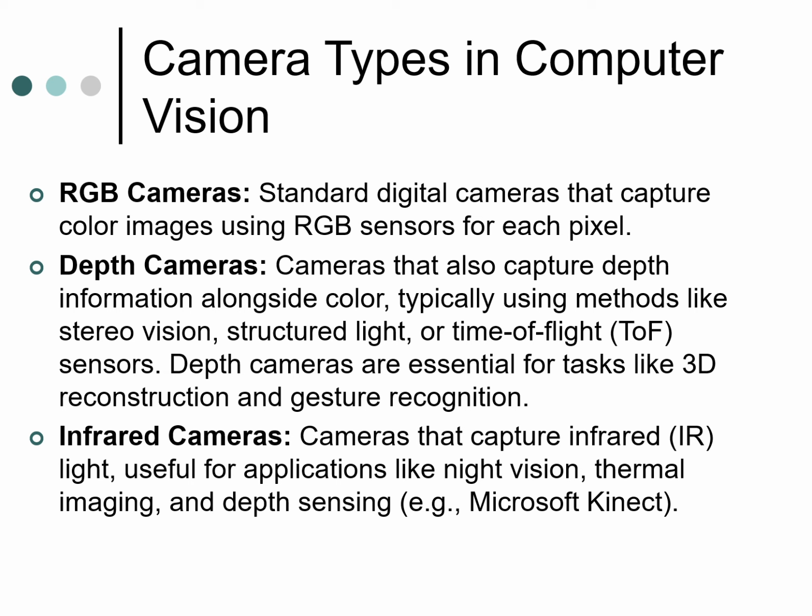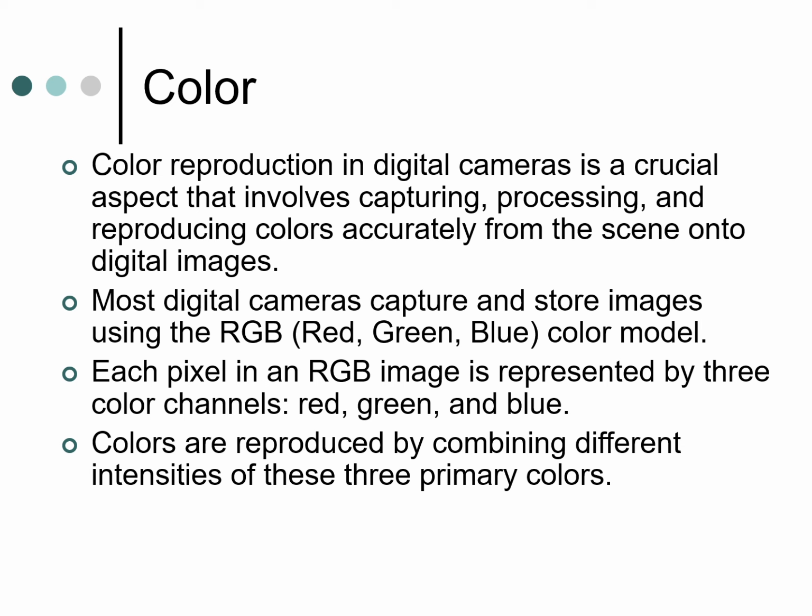The last one is the infrared camera, which captures infrared light, and it is useful for applications such as night vision, depth sensing, and thermal imaging. For example, the Microsoft Kinect uses infrared cameras. These are the three types of cameras in computer vision.